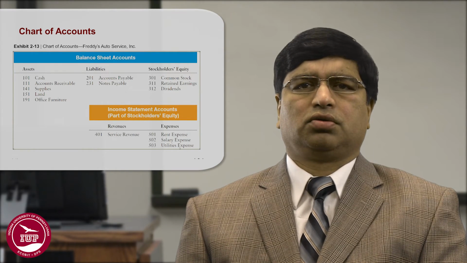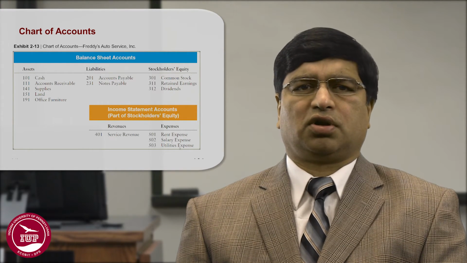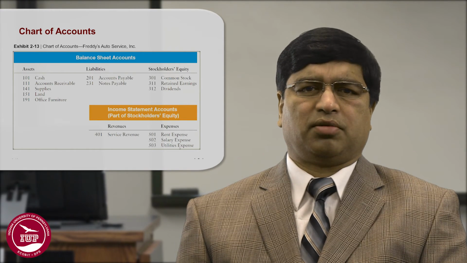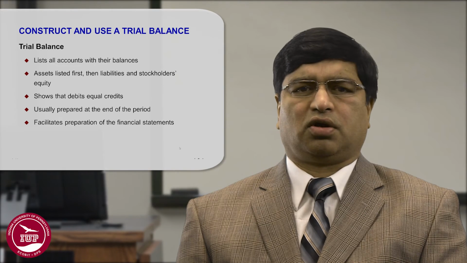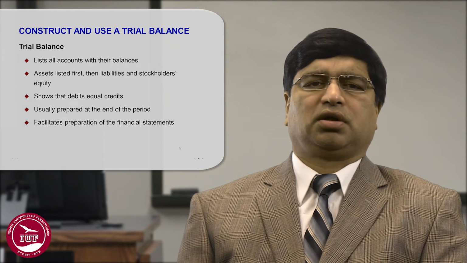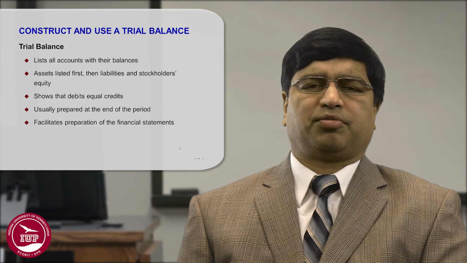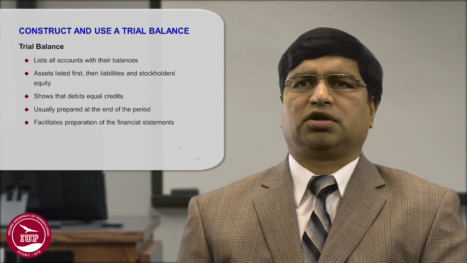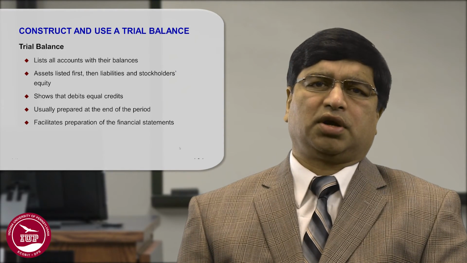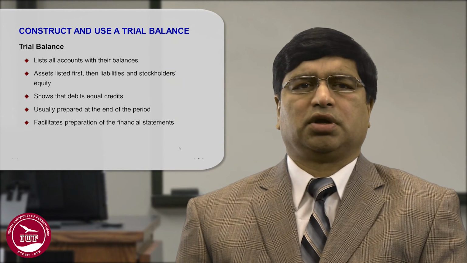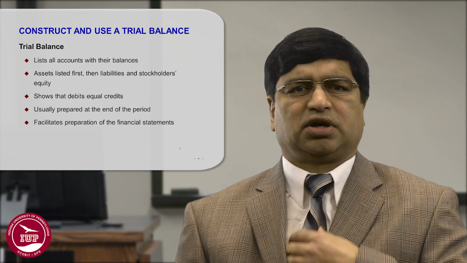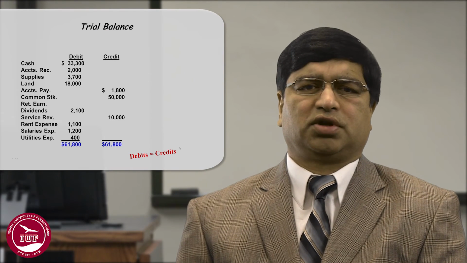So what do we do to make the trial balance? You list all the accounts with their balances. Assets are listed first, then liabilities, stockholders' equity, and a summary of those balances is made. Usually it is prepared at the end of the period, and this will help you to make the financial statements. If you look at the example of a trial balance, it is whatever balances we had earlier: cash 33,300, accounts receivable 2,000.